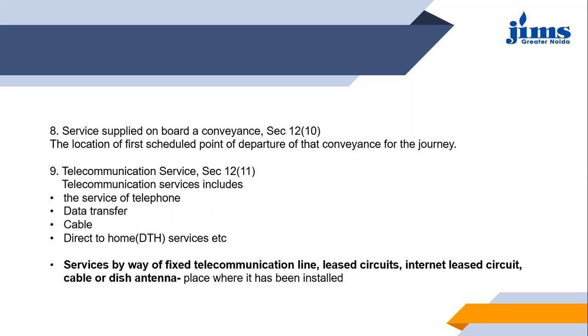That simply means that suppose a person is moving from Mumbai to Ranchi and he watches a particular movie on board by making certain payment, right? If that facility is available, then the place of supply will be Mumbai because the place of departure of the conveyance for that journey is Mumbai. So for any services provided to a person on board a conveyance, the initial departure point of that conveyance will be considered as the place of supply.